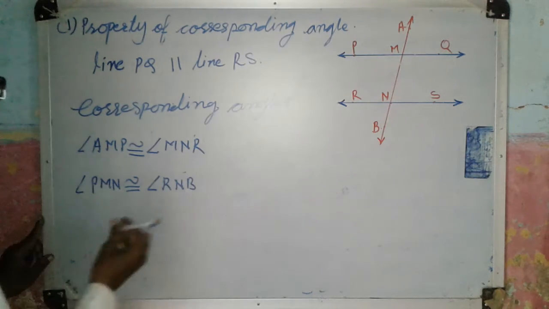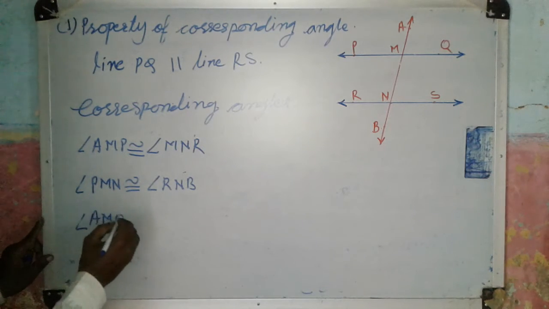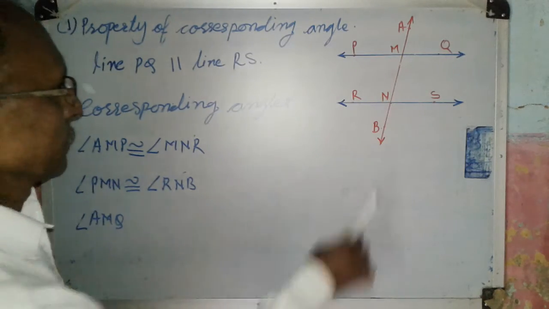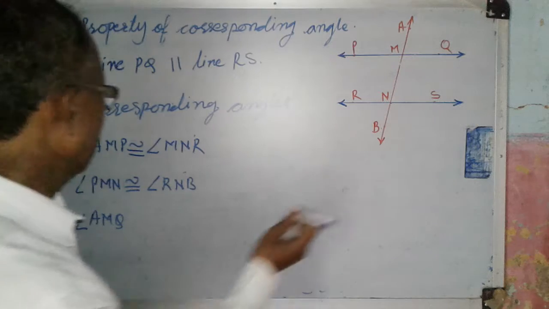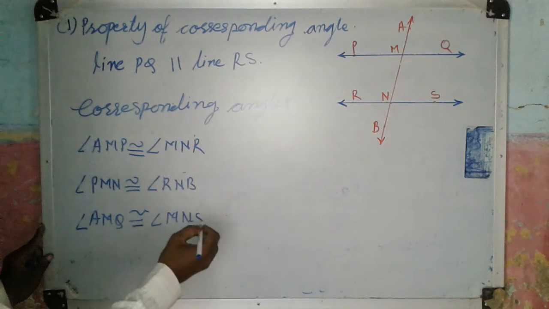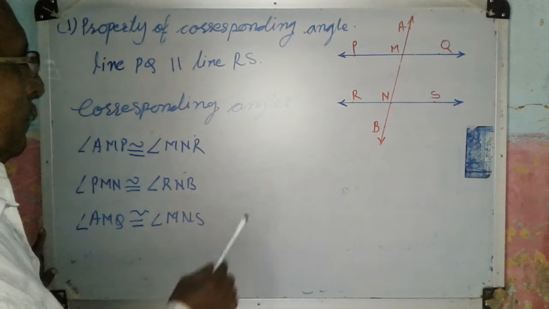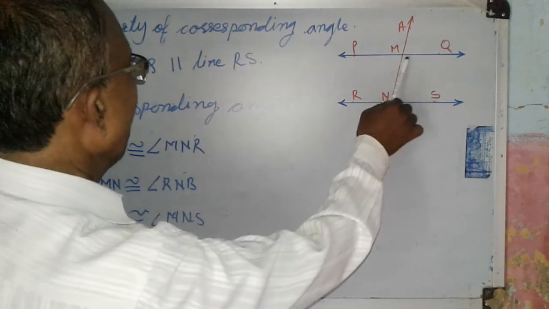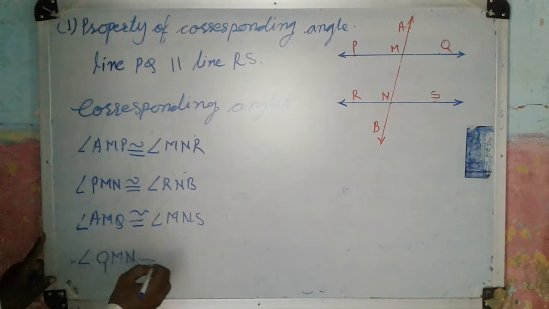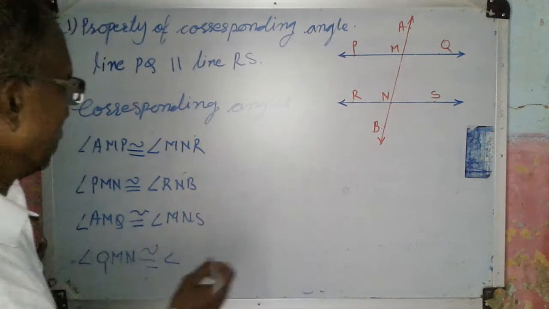Now, the next pair: angle AMQ and its corresponding angle MNS. The next pair is angle QMN and its corresponding angle SNB.